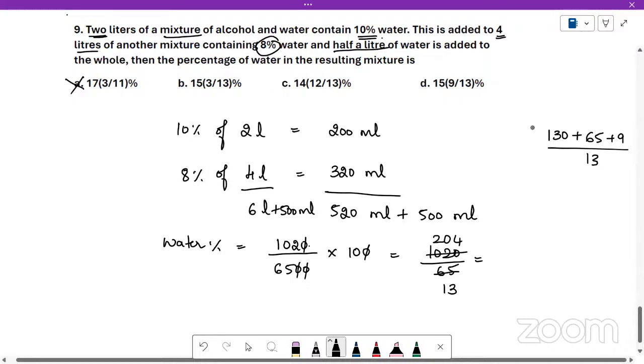I have explained this division method in many of the problems. In fractions and simplifications, I have explained about this. 204, we can write it as multiples of 13, which is 130, then 65, which is 195, plus 9 by 13. So 13 tens are 130, 13 fives are 65, and then we have 9 by 13. So the answer is 15, 9 by 13.